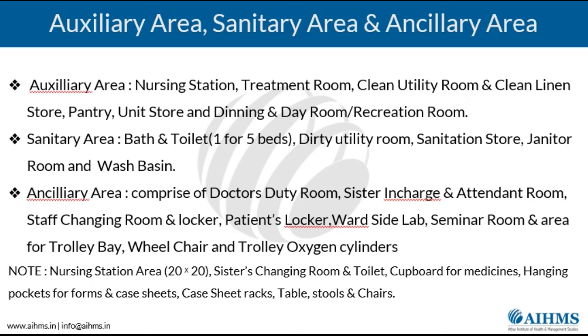Similarly, as far as the staffing is concerned, the staffing will depend again on the size of the ward and the criticality of the patient. For example, in a ward you will require a specialist, one per 100 beds. Then there has to be a GDMO, which is again around one per 12 beds.